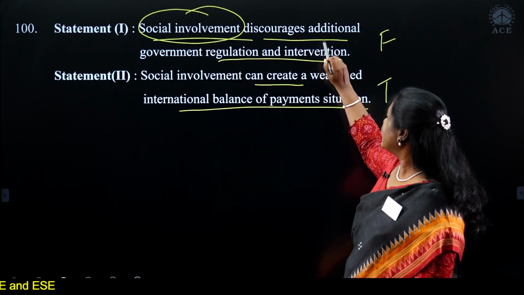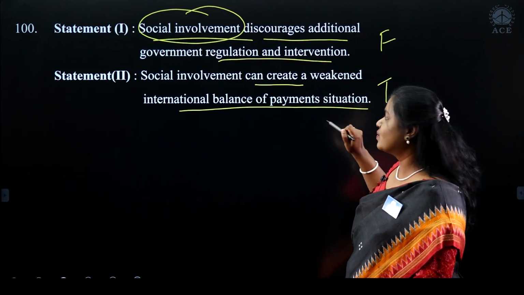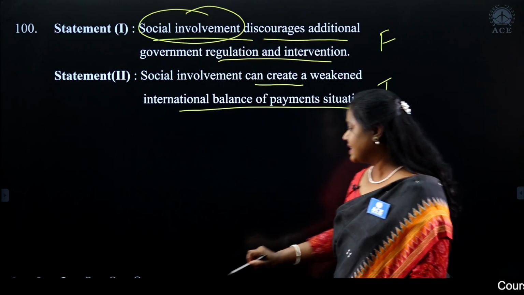Okay, so when statement 1 is false and 2 is true, the answer is D. So that's the answer. All right, thank you.